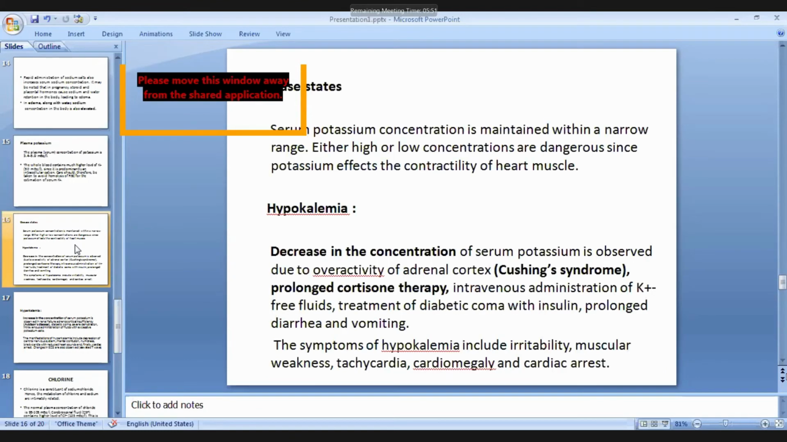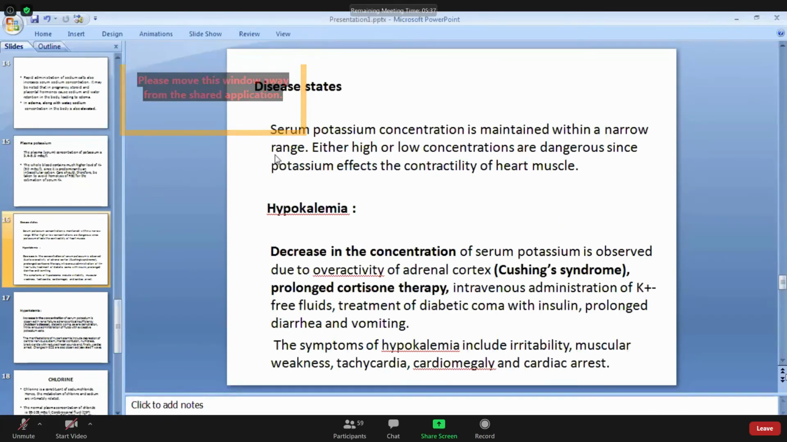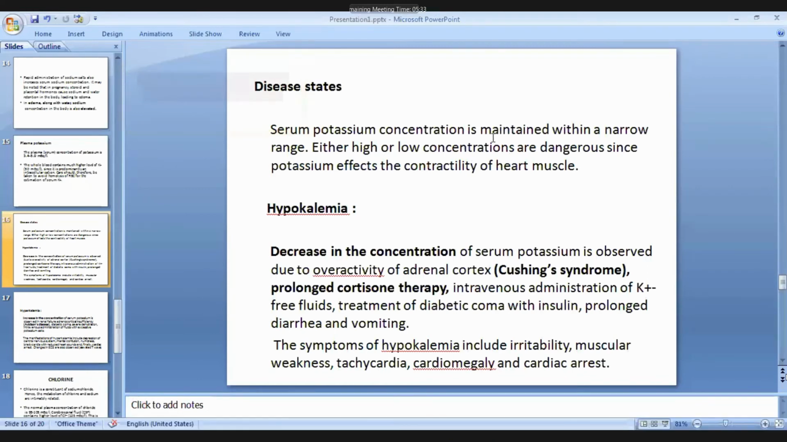Serum potassium concentration is maintained within a narrow range, 3.5 to 5 milliequivalent. So either low or high concentration is dangerous because potassium level affects the contractility of heart muscle. Okay, so potassium level is highly affecting the contractility of heart muscle. So that narrow range should be maintained. If there is fluctuation, that will be very dangerous.